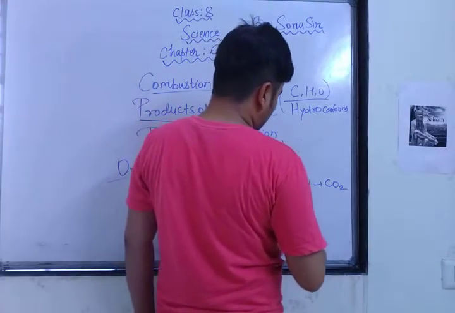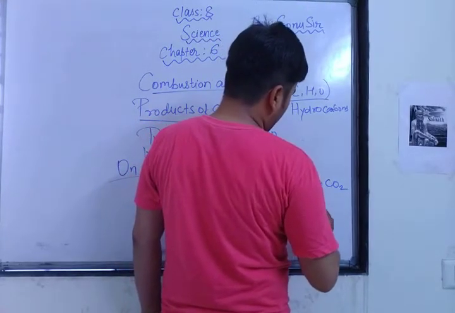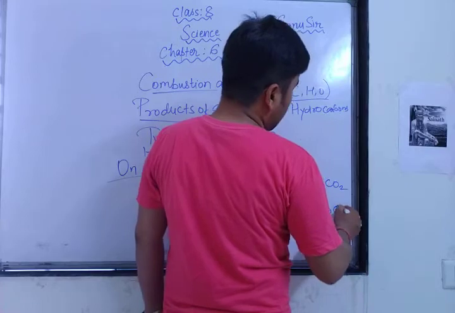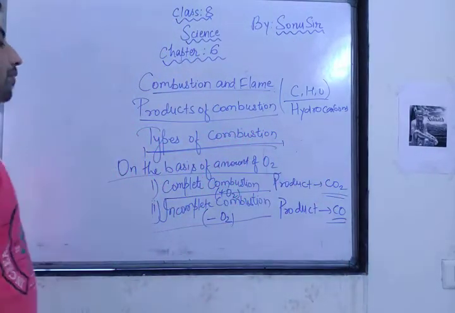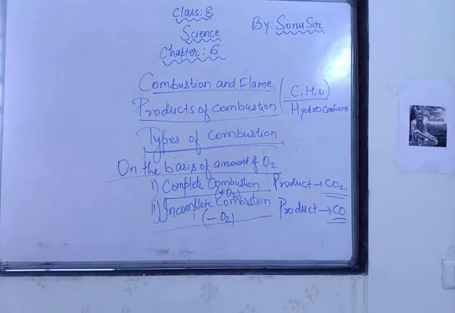Here you will get a product called carbon monoxide. What do you get as a product? Carbon monoxide in incomplete combustion, and in complete combustion you get carbon dioxide. This carbon monoxide is a very poisonous gas, and unburnt carbon particles called soot are formed.